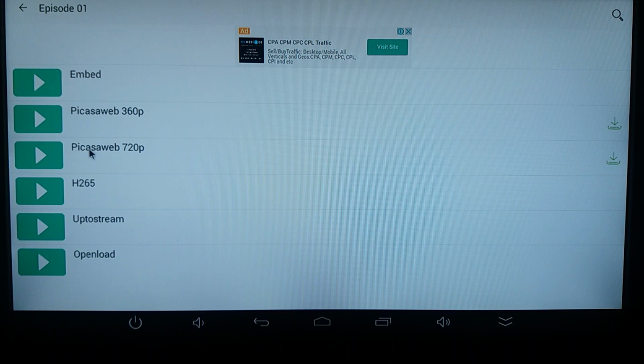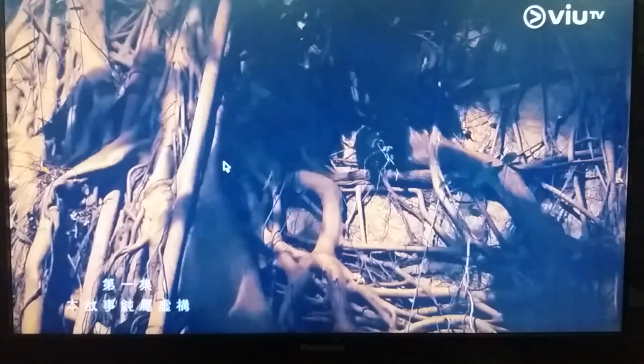Okay, try and choose as first priority Picasa Web 720. If it cannot run because the internet is too slow, come out and choose a lower version, Picasa Web 360. Okay, let's choose 720. Yeah, it will run. It's running now.